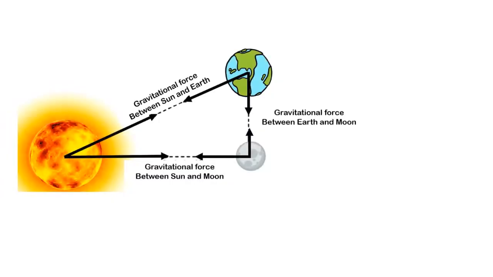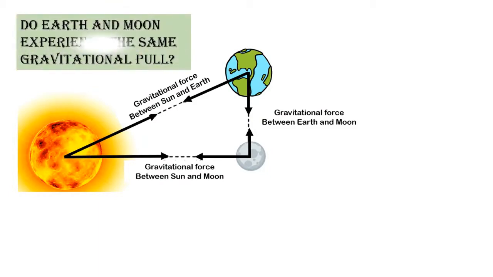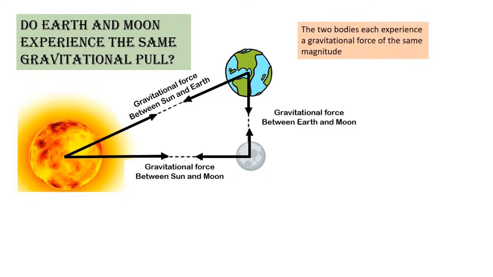Now look at this picture. Do Earth and Moon experience the same gravitational pull? The answer is yes. Gravitational pull is a force. The two bodies each experience a gravitational force of the same magnitude. And the gravitational forces always exist in pairs. So, both pull towards each other with the same force. We said that the force exerted by Earth on Moon equals the force exerted by Moon on Earth.